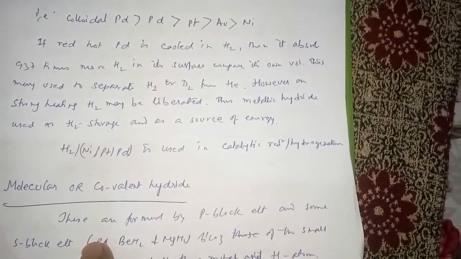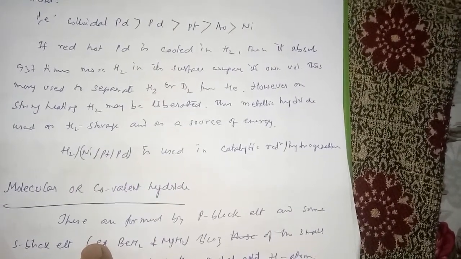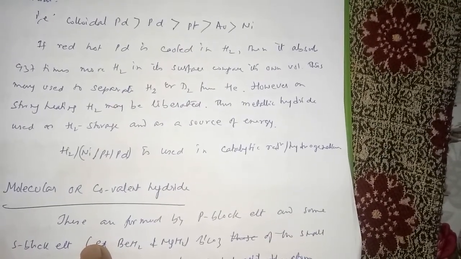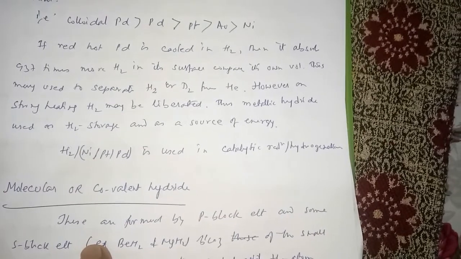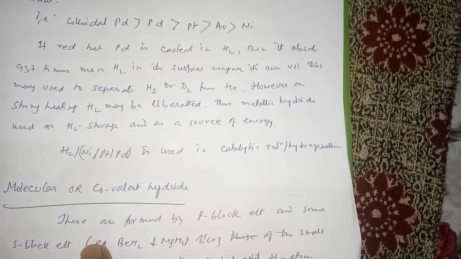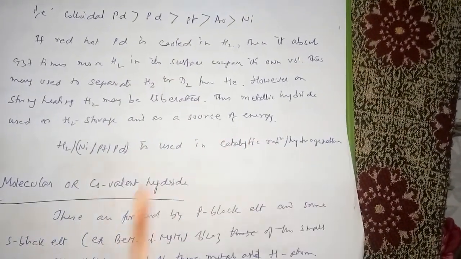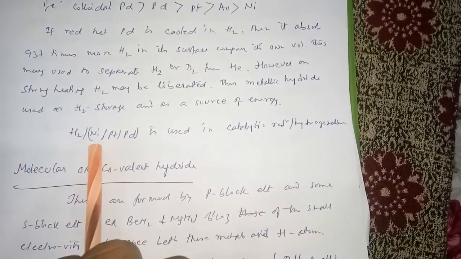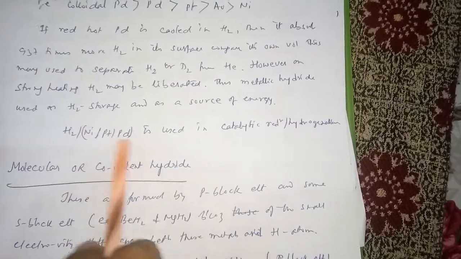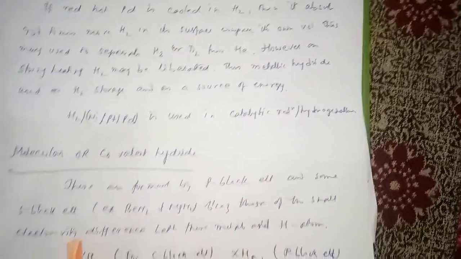This process may be used to separate hydrogen and deuterium from helium. If there is a mixture of hydrogen, deuterium and helium, then hydrogen and deuterium separate from the helium. On heating that palladium metal to high temperature, hydrogen is released, so we get the hydrogen, and that can be used as a source of energy. Hydrogen in presence of nickel, palladium, platinum is used in catalytic reduction or hydrogenation. So you have to remember these things also.